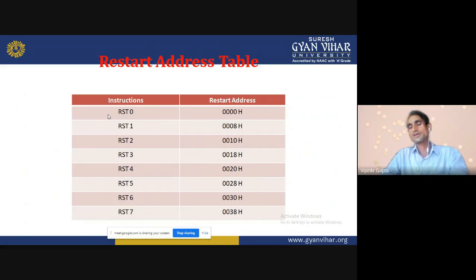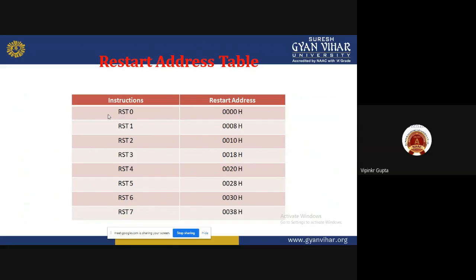Now I convert that into hexadecimal, so we get 0000H. Now for RST 1, we find the restart address: 1 is multiplied by 8 and converted to hexadecimal, so we get 0008. For RST 2, 2 times 8 is 16, and converting that we get 0010.